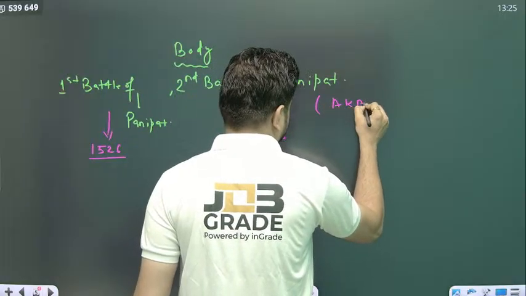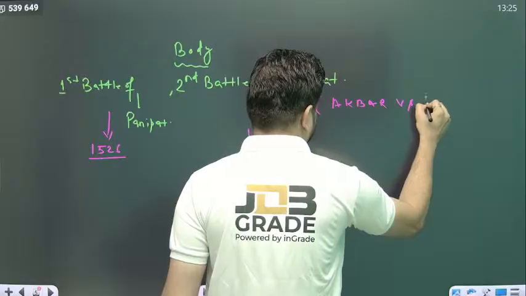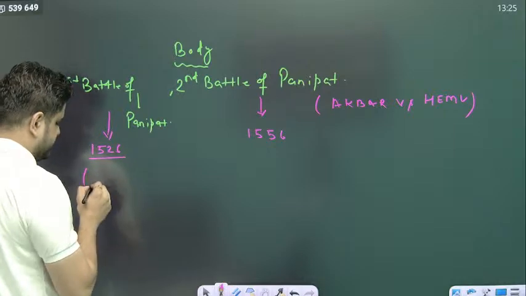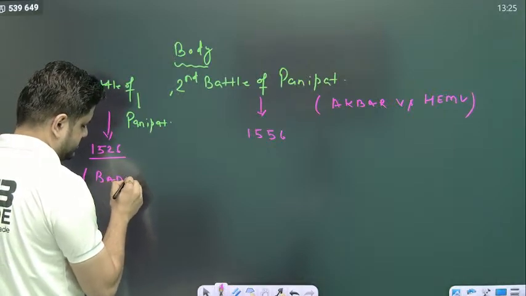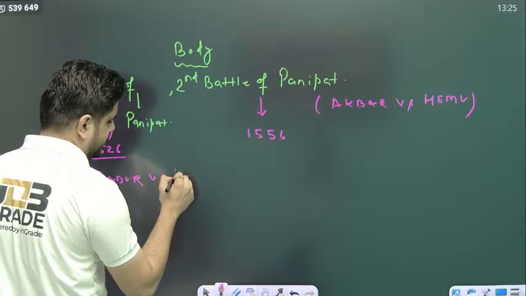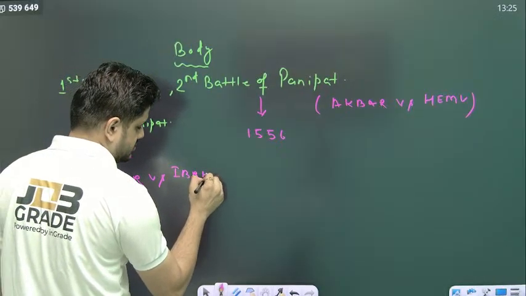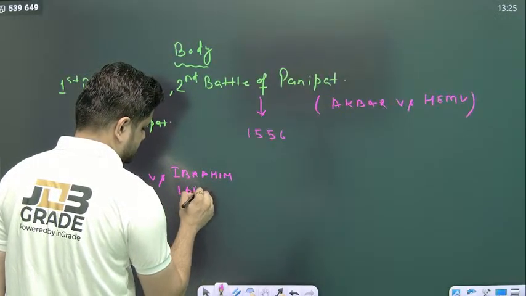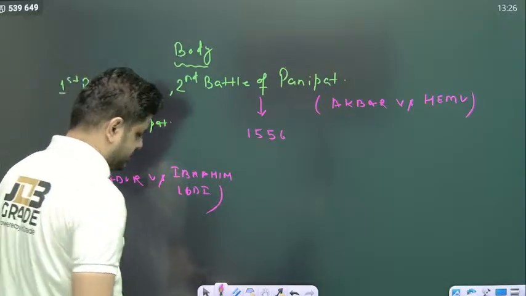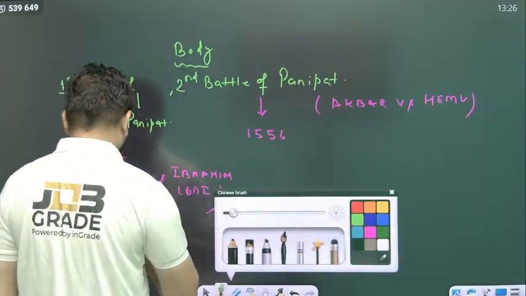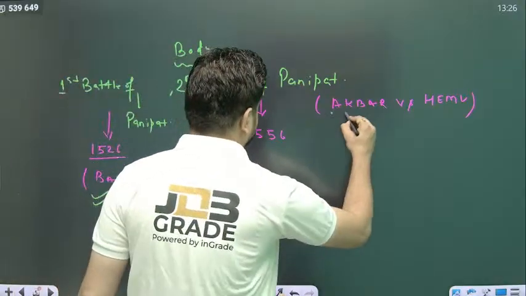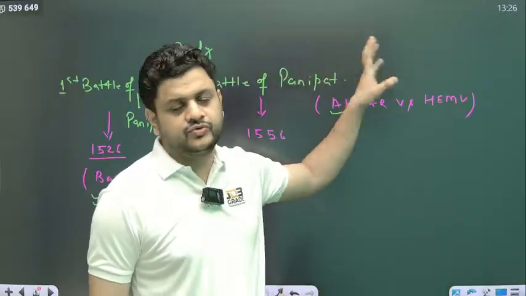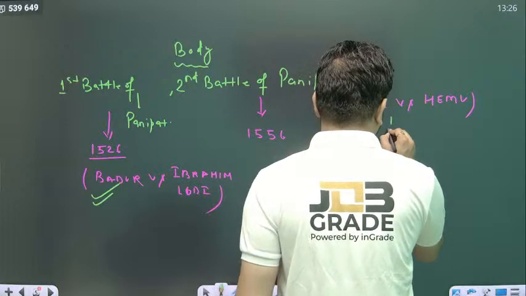And the first battle was fought between Babur and Ibrahim Lodi. And who won the second battle? The Mughals won. They emerged victorious. So, what did the second battle of Panipat do? It ended the Afghan rule from India.